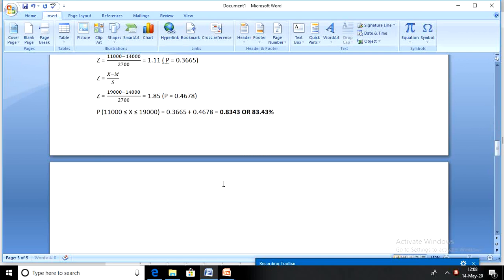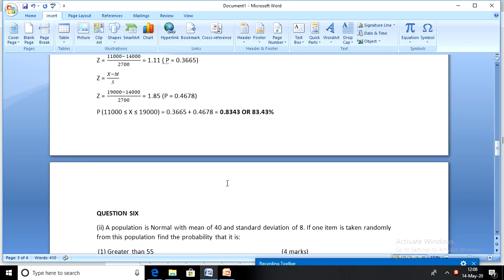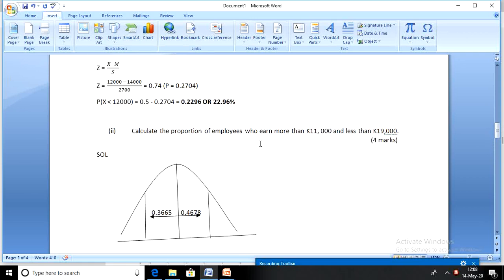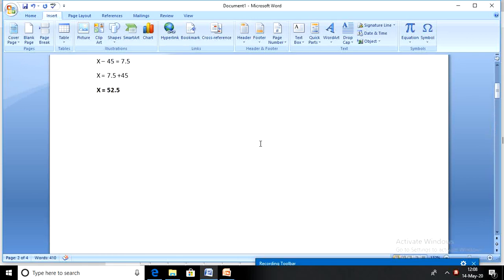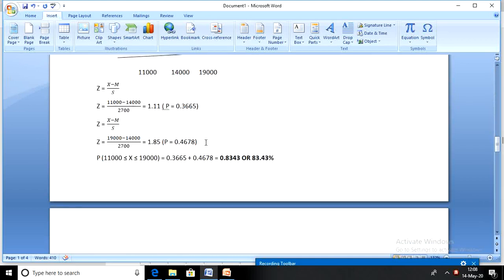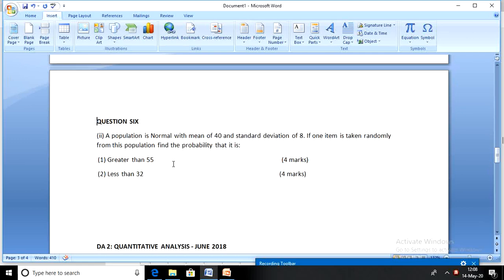Let's move on to the next question. This question 6 is coming from the same examination paper, so you notice how important normal distribution is for those that are doing CA 1.2 business statistics. Very, very important. So let's move on to question 6.